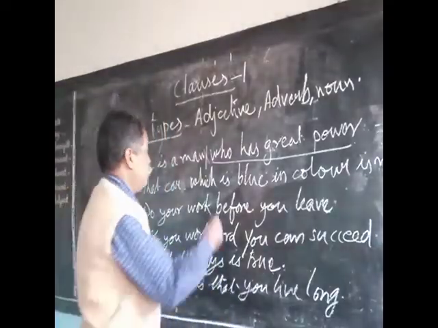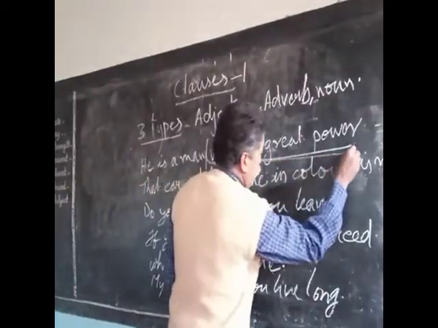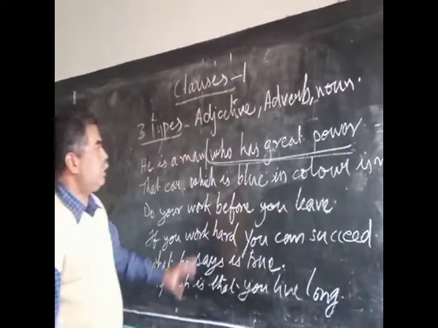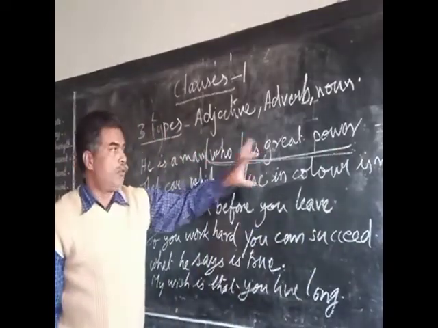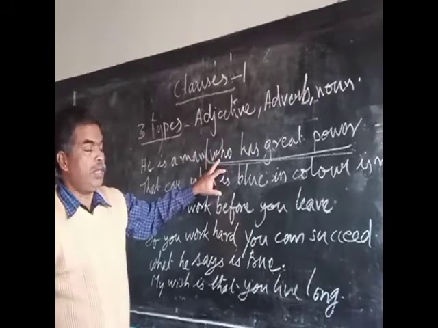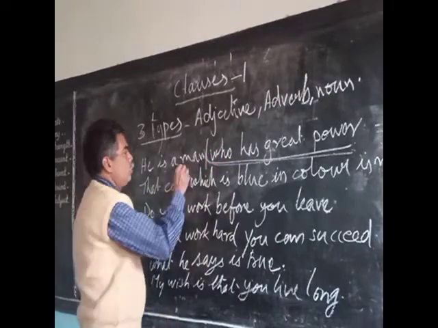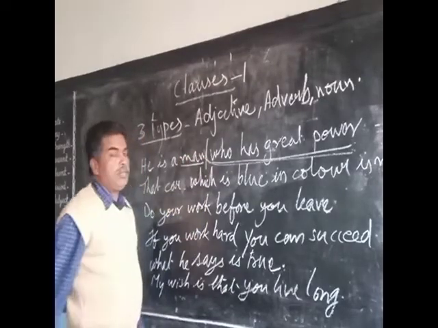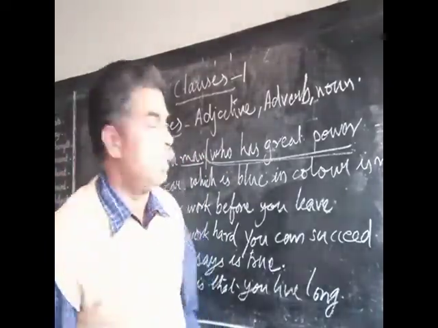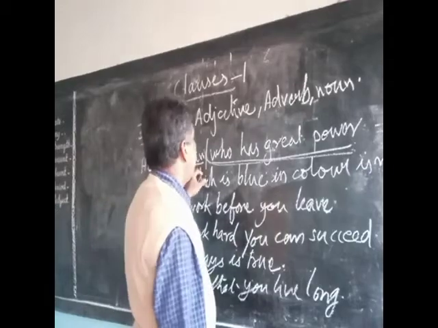Now we are looking at this: who has great power. This group of words is a clause because it has a subject and a finite verb. Now this is modifying the noun man, giving extra information about the noun man. What kind of a man?